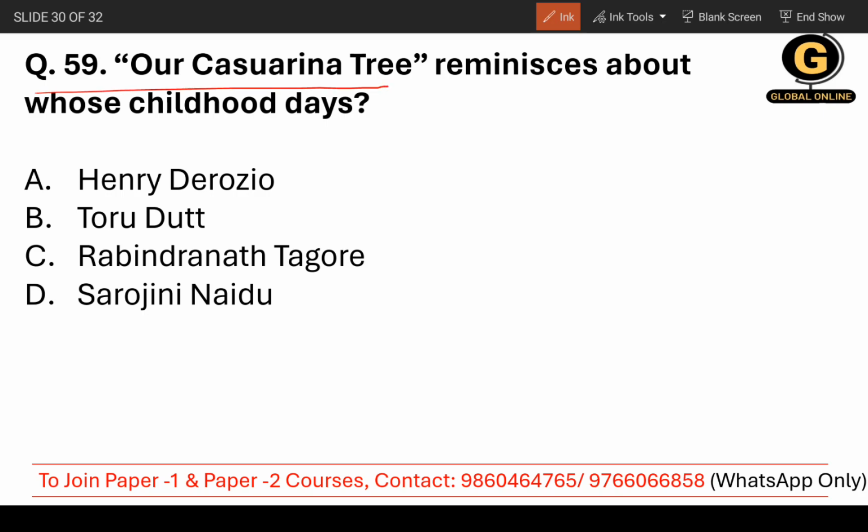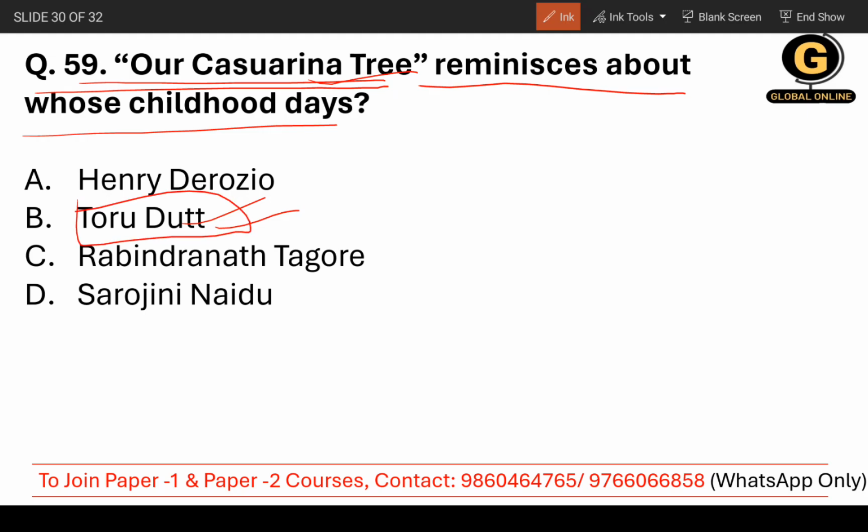Our Casuarina Tree. I think when you prepare for NET, Maharashtra SET will be easy for you, because these are simple questions. They don't ask deep questions. Okay, so Our Casuarina Tree reminisces about whose childhood days? It's a work of Toru Dutt. About whom will it talk? Of course, Toru Dutt, right? So the correct answer is Toru Dutt.